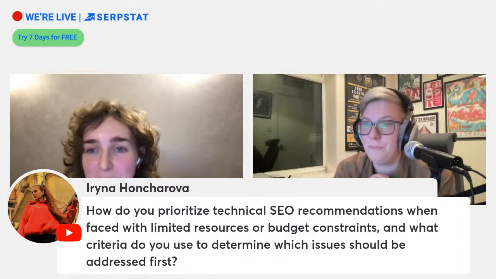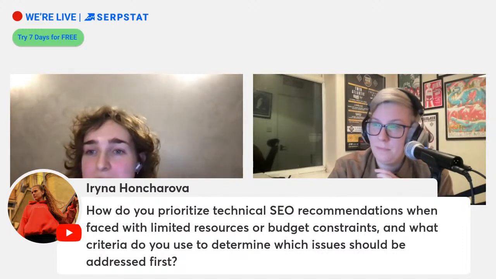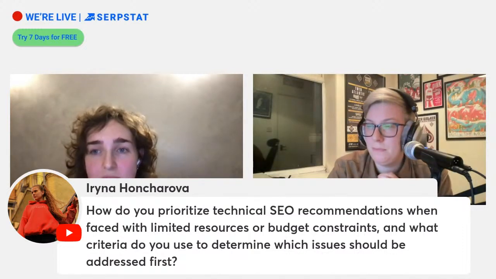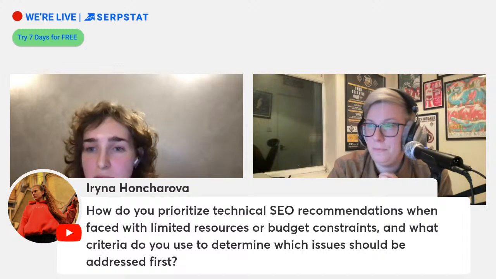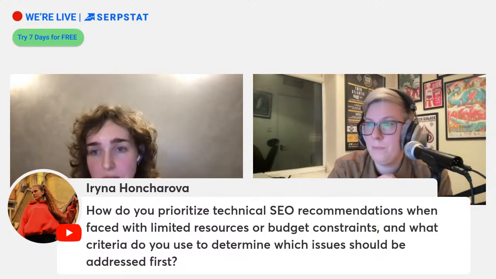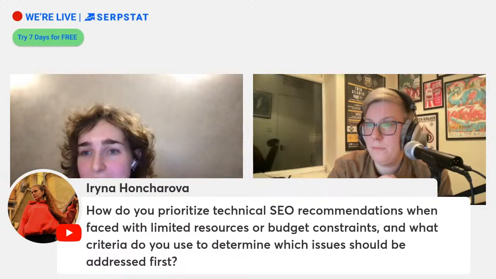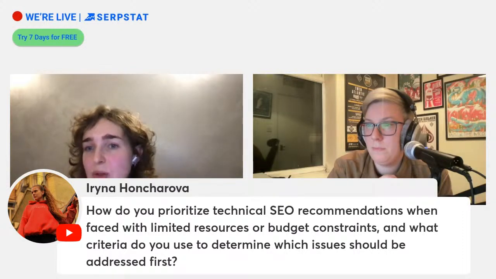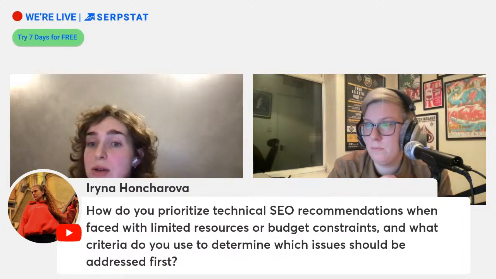Yeah. And here's the first one. How do you prioritize technical SEO recommendations when faced with limited resources or budget constraints? And what criteria do you use to determine which issue should be addressed first?